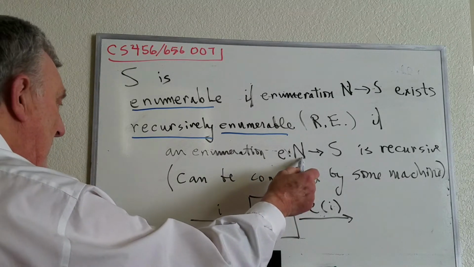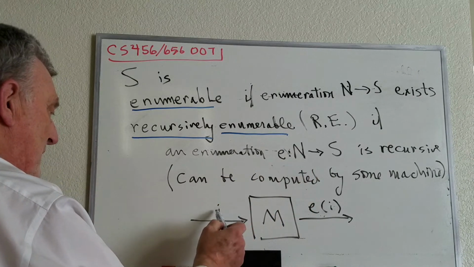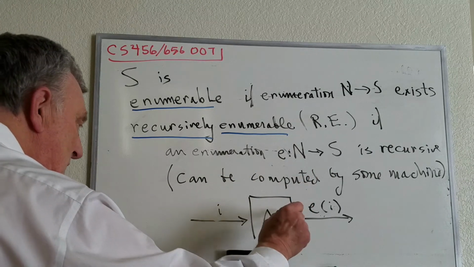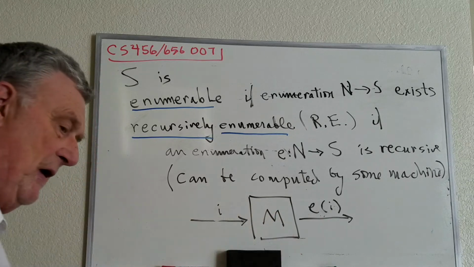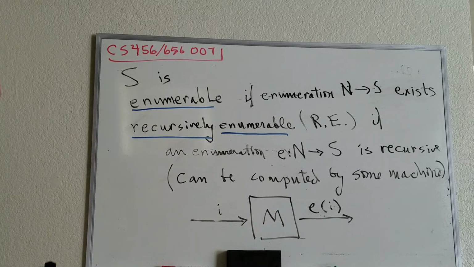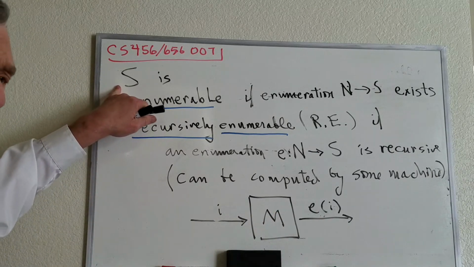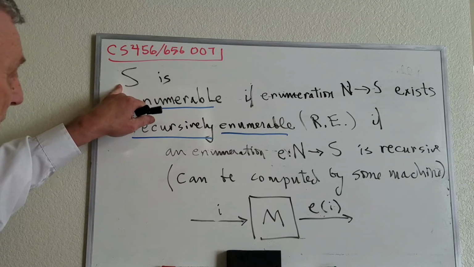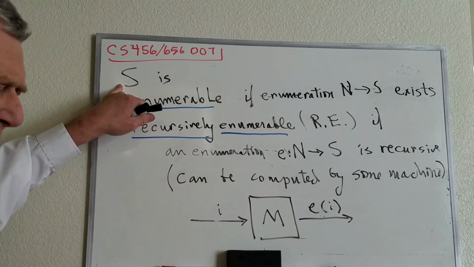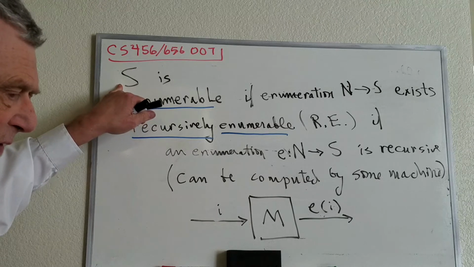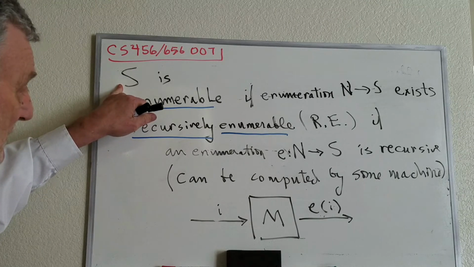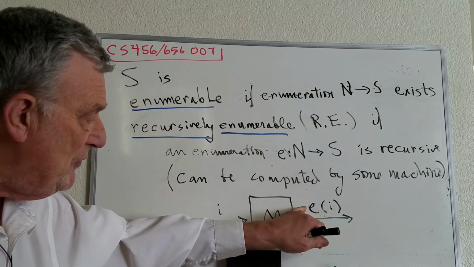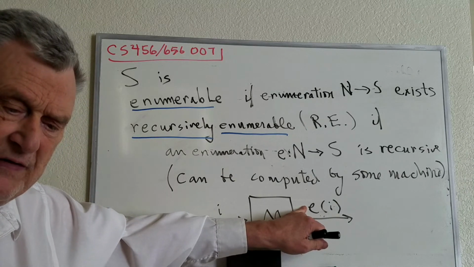So if I take a positive integer i, I can put it into a machine and it will print out the i-th member of S. Now, of course, we're assuming that S is a set of strings, although in principle it wouldn't have to be strings, but in this course everything is a string.